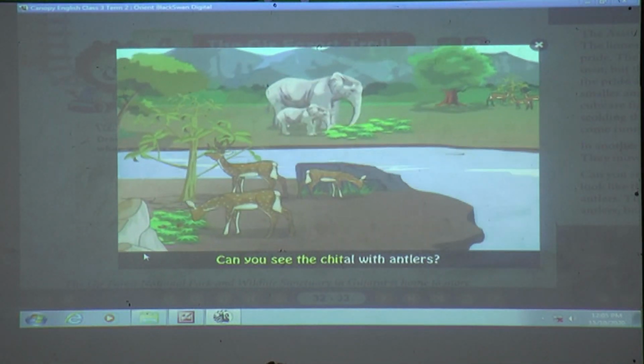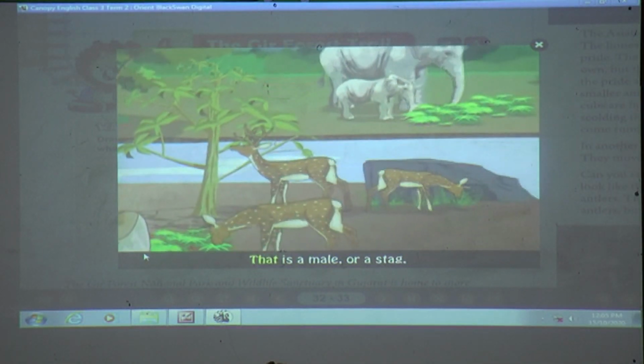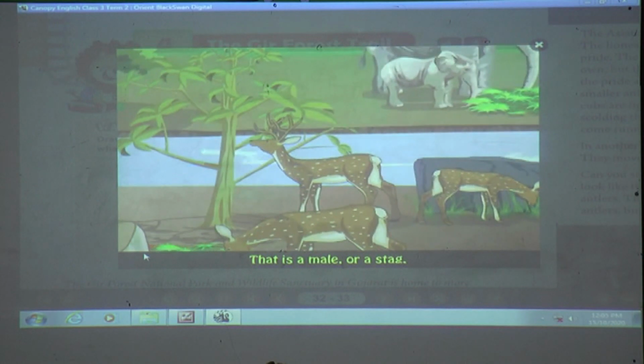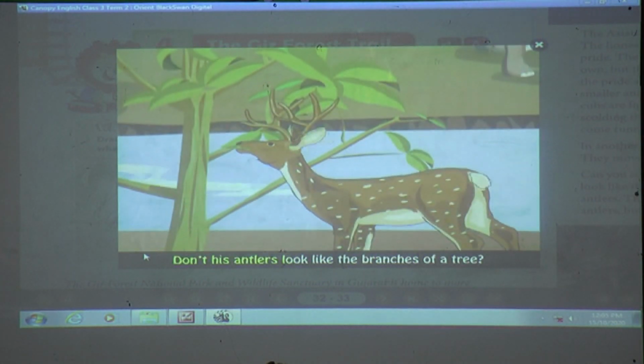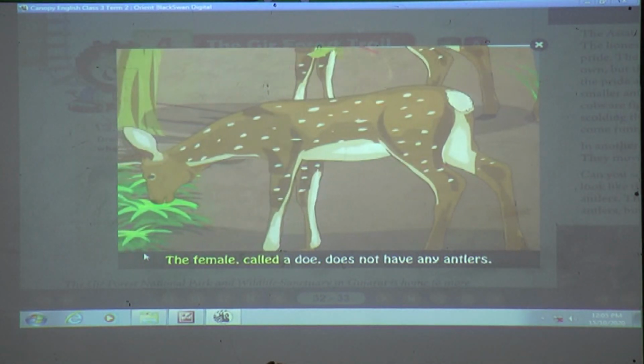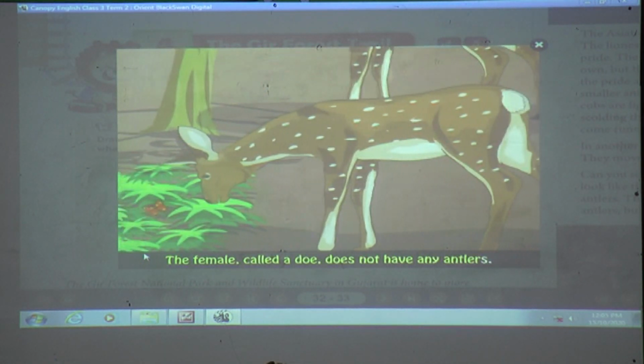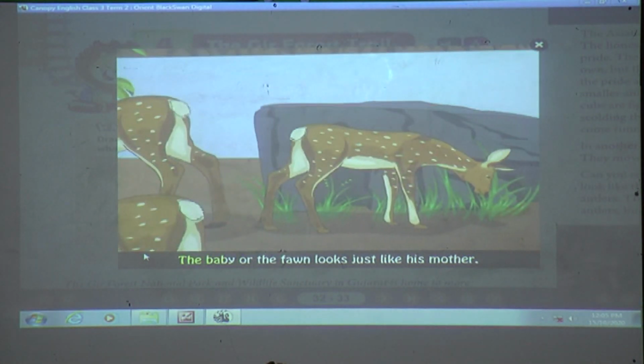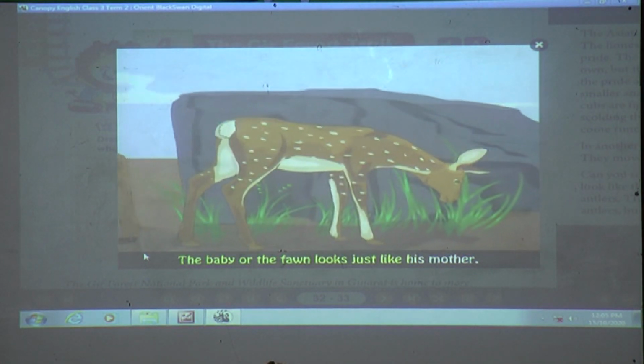Can you see the deer with antlers? That is a male, or a stag. Don't his antlers look like the branches of a tree? The female, called the doe, does not have any antlers. The baby, or the fawn, looks just like his mother.